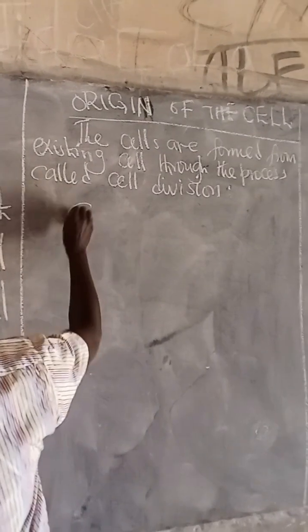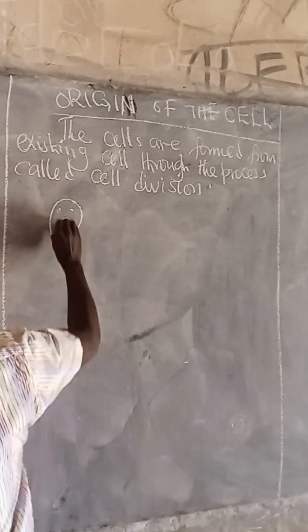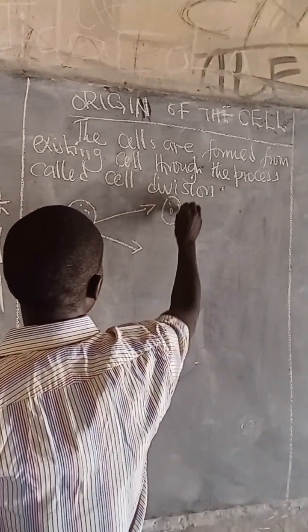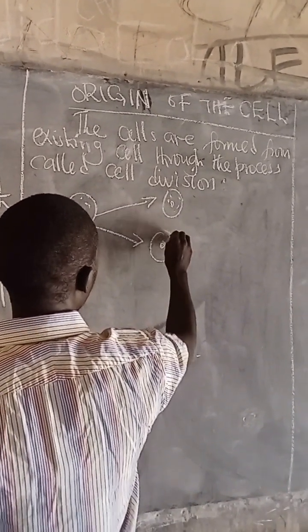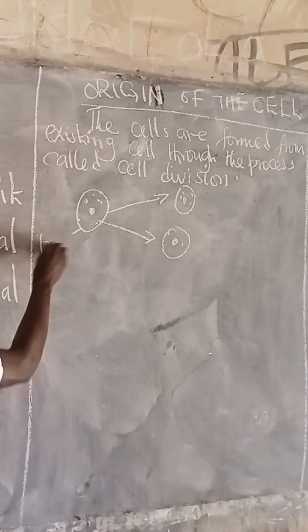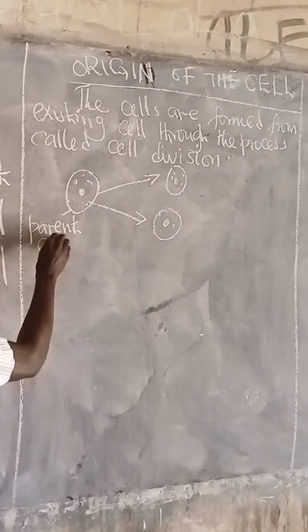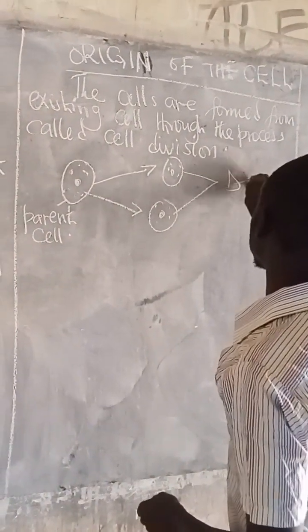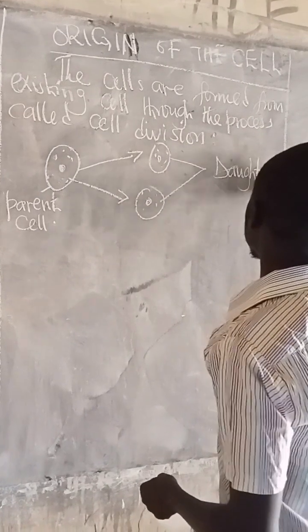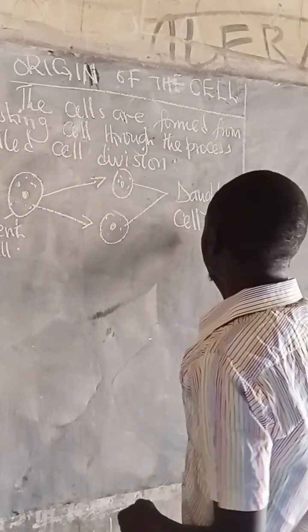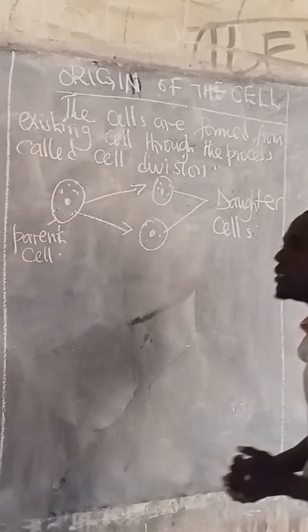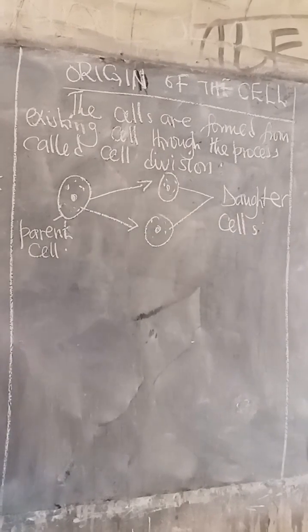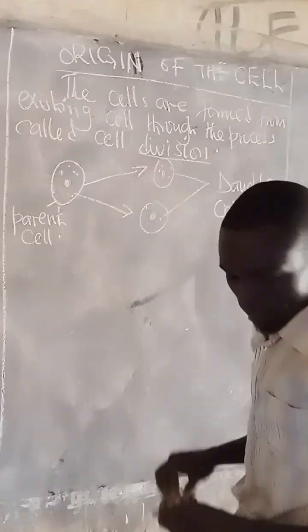Now, for example, if this is the first cell and this cell undergoes cell division to form two other cells, we describe the first cell that divides to form other cells as the parent cell. The other cells that are formed from the parent cell, we call them daughter cells. So the process by which a parent cell divides to give rise to daughter cells is called cell division.